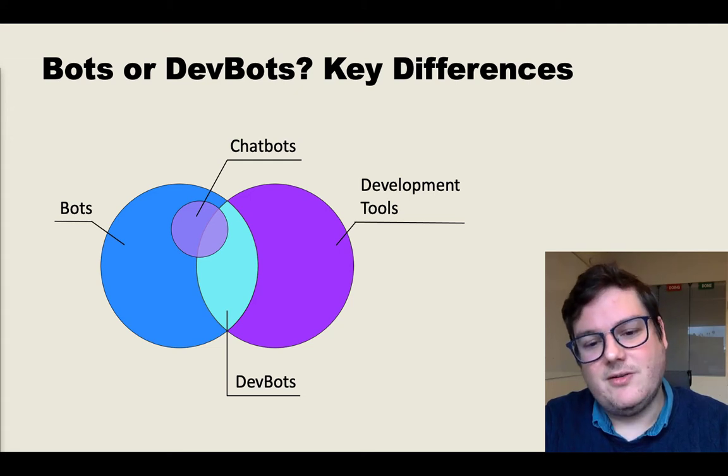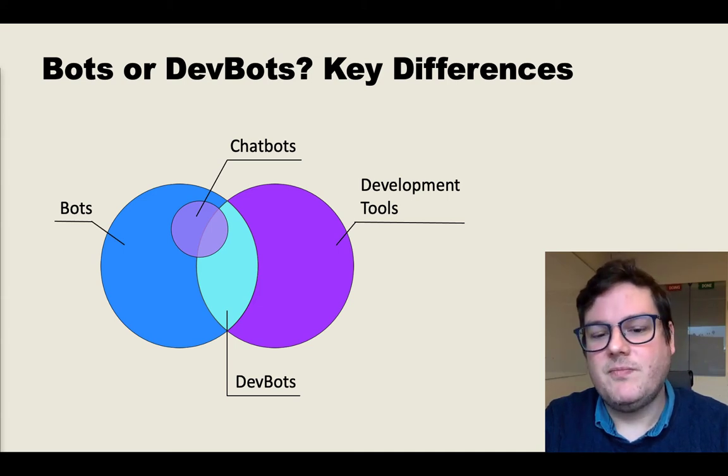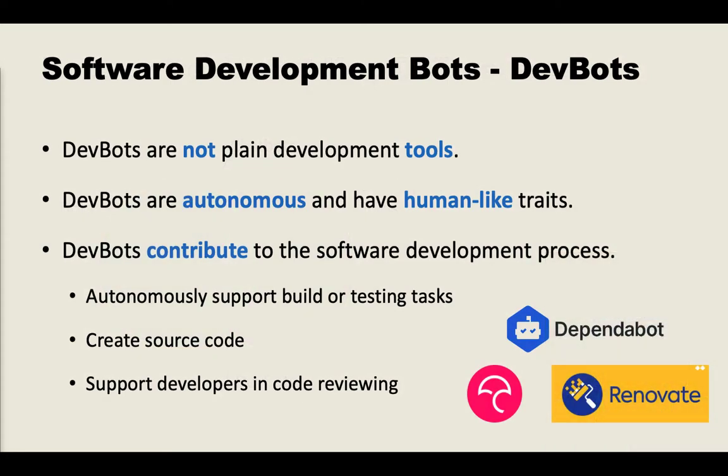However, DevBots, this intersection between bots and development tools, provide a landscape of autonomous and human-like tools that perform complex and impactful software development tasks. In other words, DevBots are not plain development tools like the IDE or build automation scripts that speed up our development tasks. Rather, they should exhibit a level of autonomy, meaning some level of independence in their agency, and some human-like traits such as being able to communicate, interact, or be intelligent.